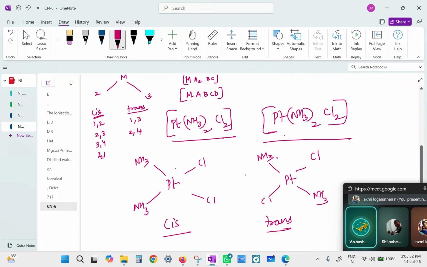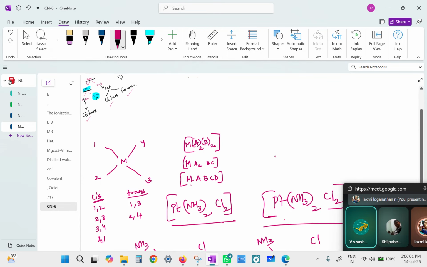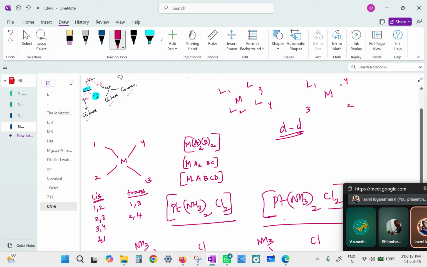Is that so? Different structures can cause different colors? Yes, it can cause. The coloration is always because of the d-d transition, correct? So if a metal is surrounded by the ligands in one pattern, 1, 2, 3, and 4, and if the ligands change their position, 1, 2 here, 3 here, 4 here, then the metal is influenced by the electron cloud in a different way, no?